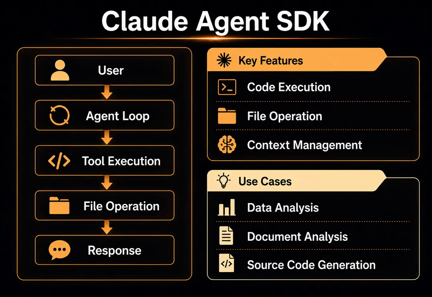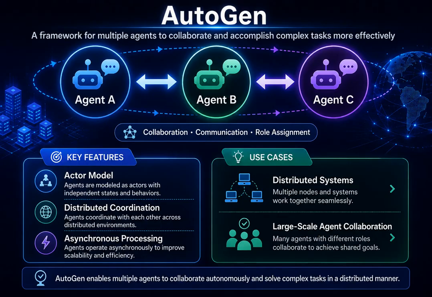As a result, the framework is particularly well-suited for advanced use cases such as data analysis, document processing, and source code generation. In other words, the Claude Agent SDK is designed to emphasize an agent's ability to solve problems through exploration and iterative reasoning. However, when problems become even more complex, a single agent is often no longer enough. This is where AutoGen comes into the picture.